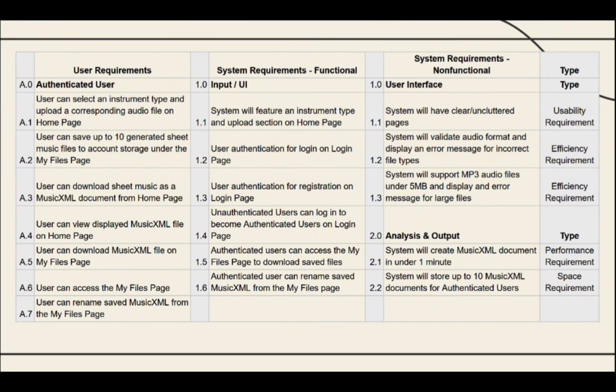For the non-functional requirements, we just want to make sure that we have an efficient and usable site, so making sure that things are clear and uncluttered, as well as supporting common audio formats and ensuring that it's going to run in under a minute is our requirement on that front.